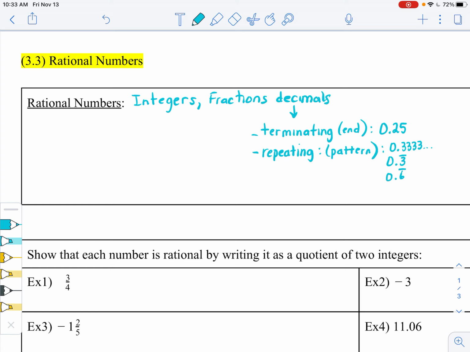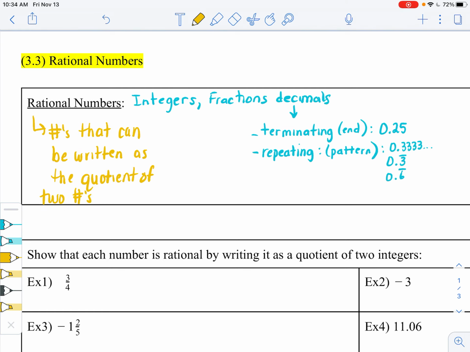Now, another definition for rational are numbers that can be written as the quotient of two numbers. What this means is, this is fancy for, it could be written as a fraction. It could be written as the division of two numbers, okay?